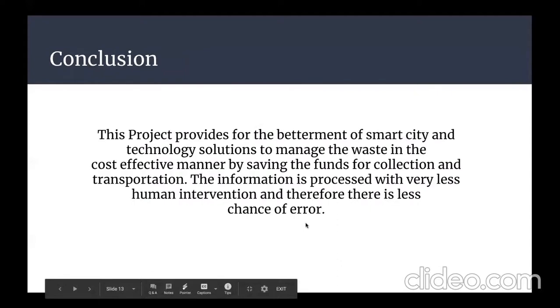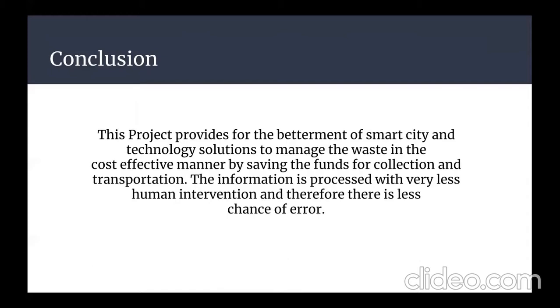After implementing the project, we have come to the conclusion that this project provides for the betterment of smart cities and technology solutions to manage waste in a cost-effective manner, eventually saving funds on collection and transportation. Not only this, there would be very little human intervention, and therefore fewer chances of error. Further, I will be demonstrating my project.